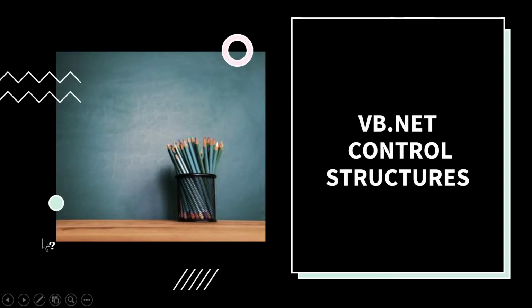In this video, we will be studying VB.NET control structures. Then what is control flow? Control flow is where the statements, instructions or functions of a particular program are executed from top to bottom in the order they appear in the code. Code here means the program.